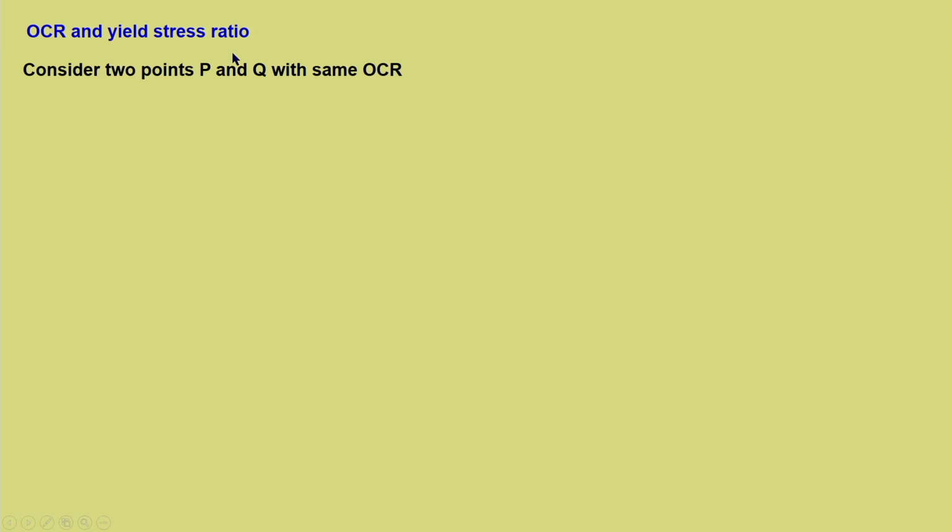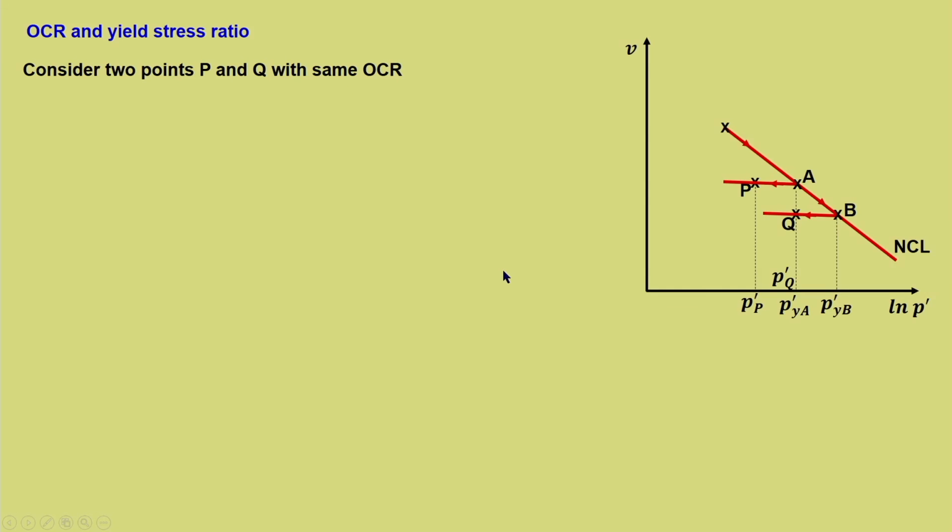Now let us try to understand another terminology, which is known as yield stress ratio, and understand how yield stress ratio will be a better parameter than overconsolidation ratio. For that, let us consider 2 points P and Q with the same OCR.